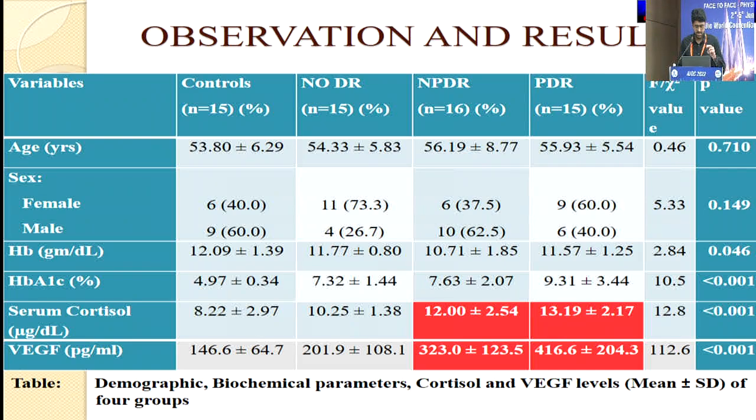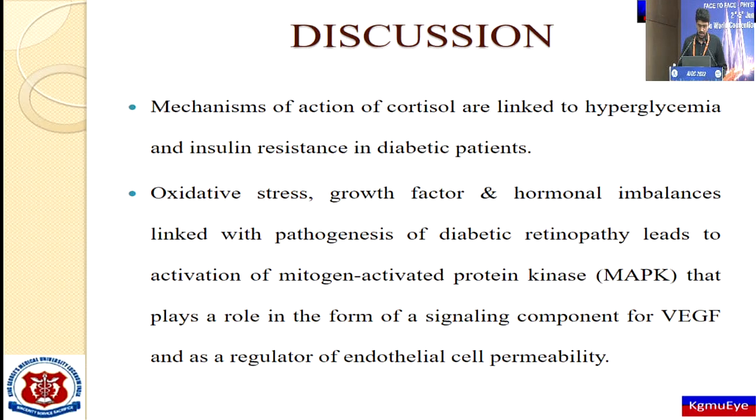This table here shows demographic, biochemical parameters, cortisol and VEGF levels of 4 groups, which clearly states that serum cortisol and VEGF levels were significantly increased in non-proliferative and proliferative diabetic retinopathy groups. Mechanism of action of cortisol are linked to hyperglycemia and insulin resistance in diabetic patients.